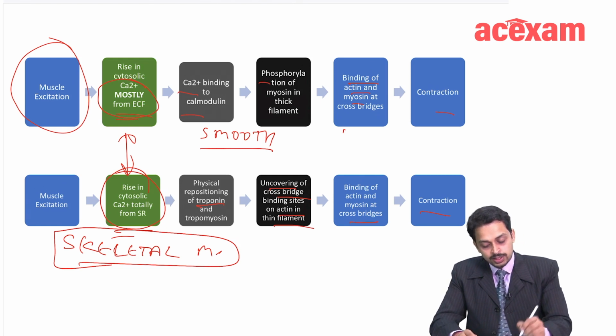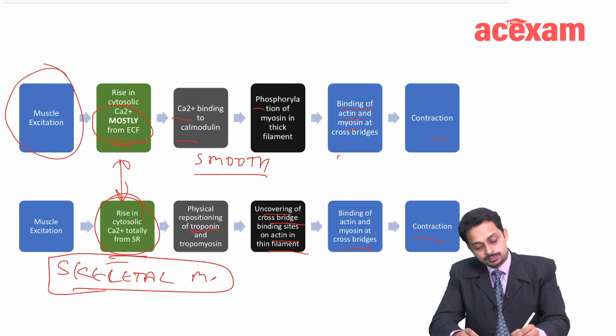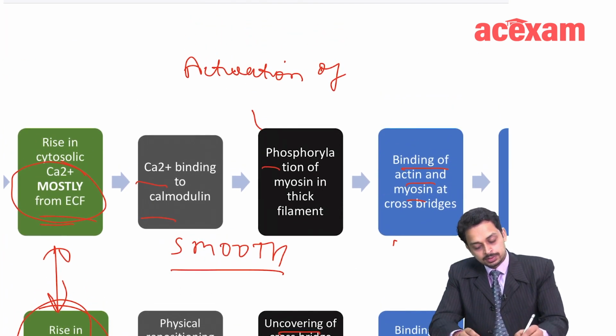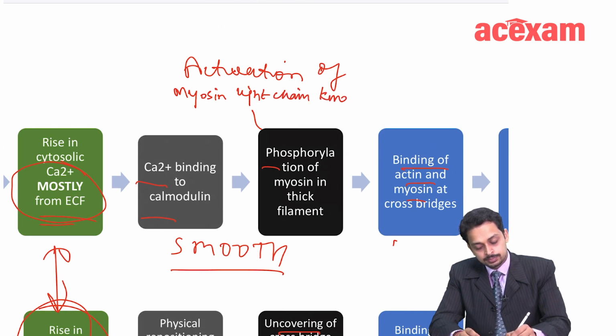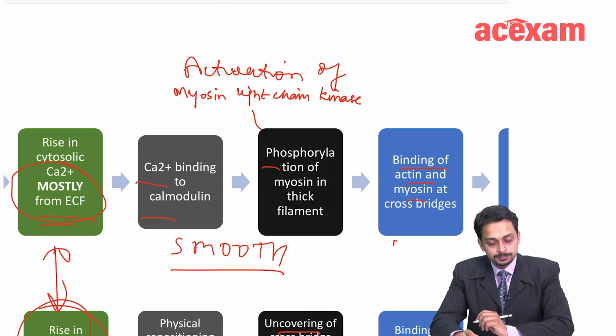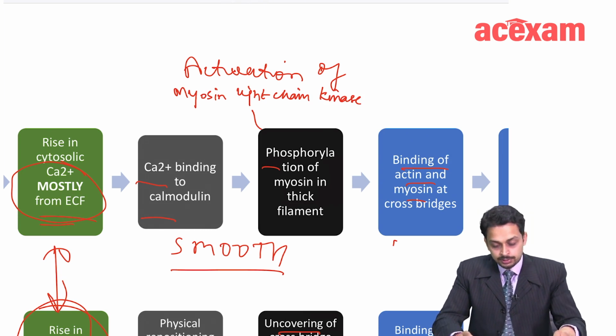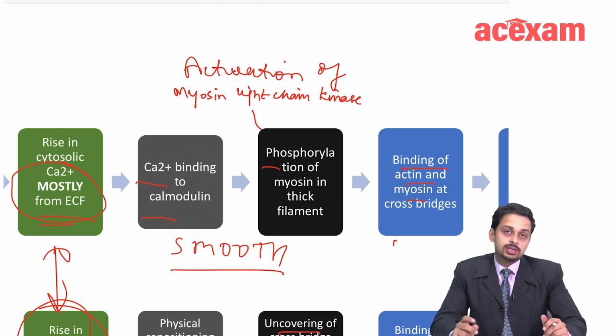So ultimately, through phosphorylation of myosin, there is activation of myosin light chain kinase. Fine. This phosphorylates the myosin light chain.